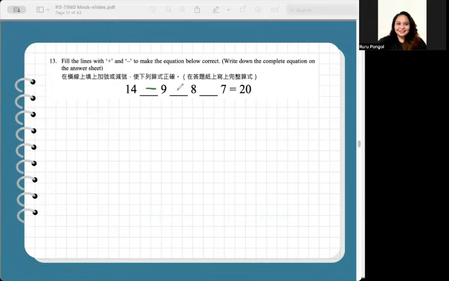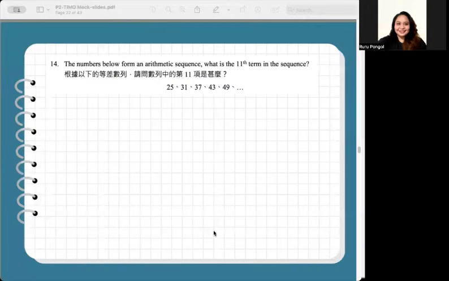So we assume all symbols to be minus first. 14 minus 9 is 5, minus 8 is negative. So we try to change this to plus. 14 minus 9 is 5, plus 8, 13. If you minus 7, that's less than 20. So add 7. 13 plus 7, 20. Easy as that, you now have the answer. But in the answer sheet, follow the instruction to write the complete equation. So you must write 14 minus 9 plus 8 plus 7 is equal to 20. This must be your answer.